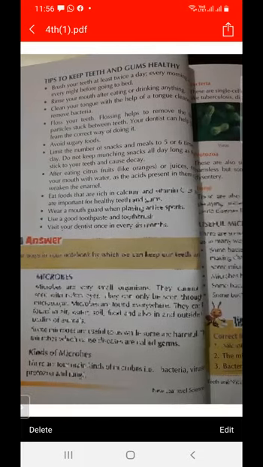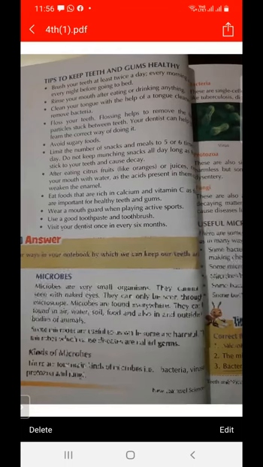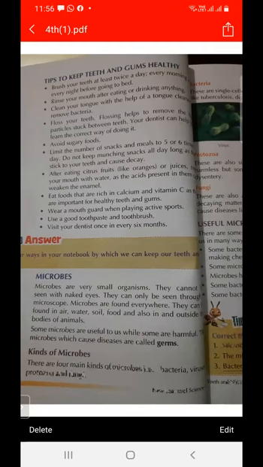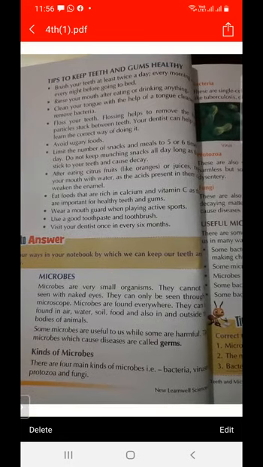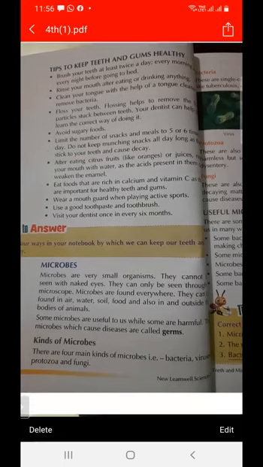And next is how to keep our teeth and gums healthy. You have to remember these points. How can we keep our teeth healthy? First, you have to visit your doctor, and then use a good toothpaste and a good toothbrush, avoid sugary food, rinse your mouth, and brush your teeth.